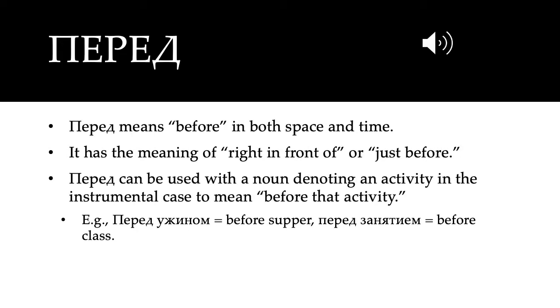Перед is similar in that it means before in both space and time, but it means right in front of or just before. So до is sort of anywhere in front of or before something. Перед is right in front of or just before something. And similarly, as with до, we can use it with a noun that denotes an activity to mean before that activity. For instance, перед ужином is before supper, перед занятием is before class.